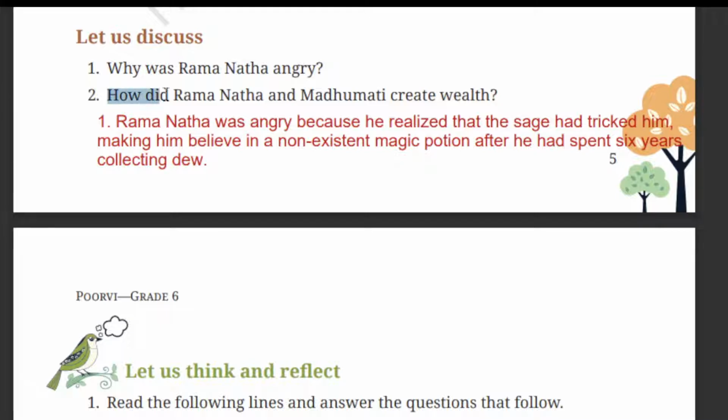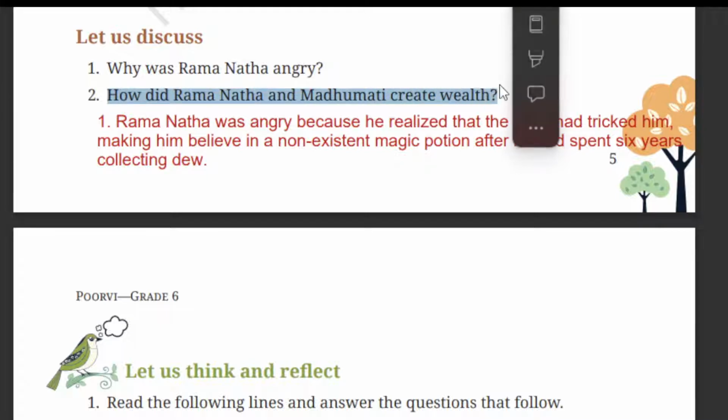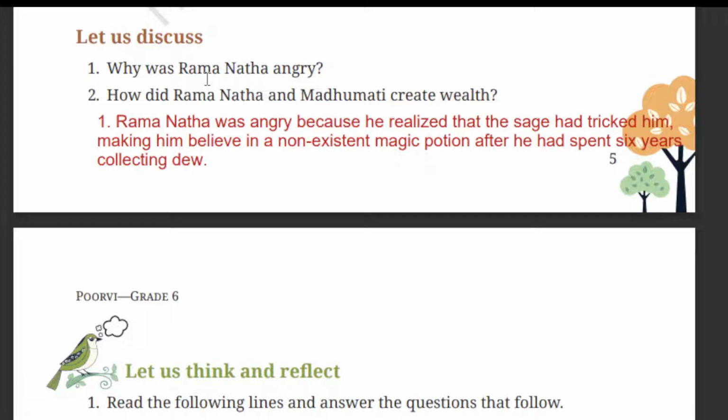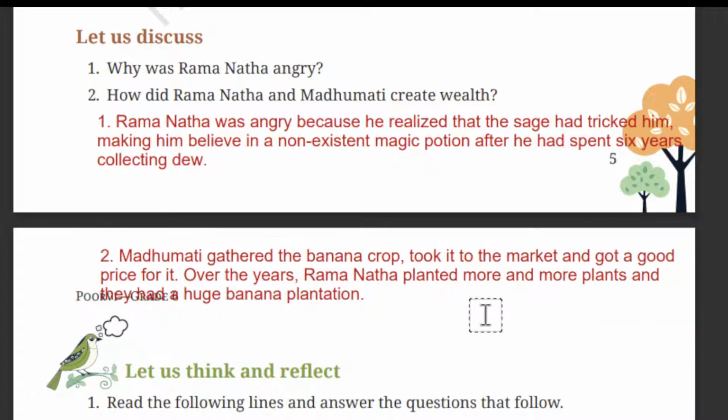How did Ramnath and Madhumati create wealth? So how did they both get more money? Wealth is money. So let's write the answer for this question. Madhumati gathered the banana crop, took it to the market, and got a good price for it. Over the years, Ramnath planted more and more plants and they had a huge banana plantation. This is the answer for how they got great wealth.